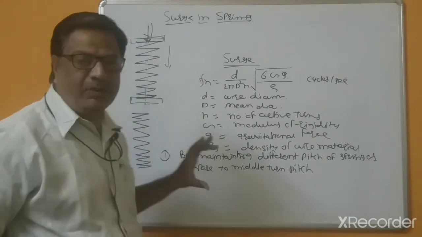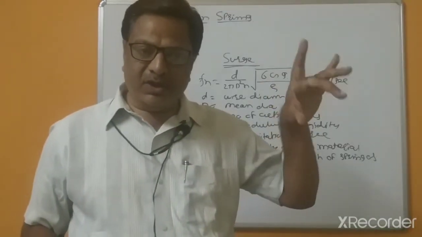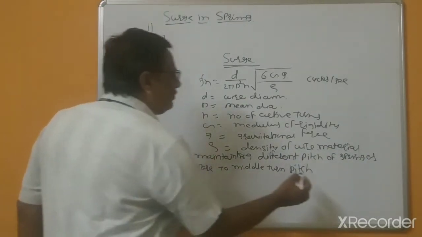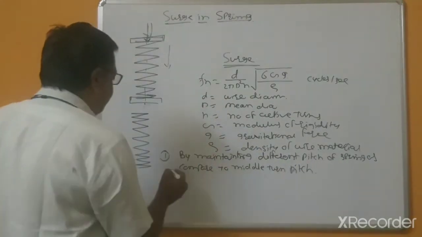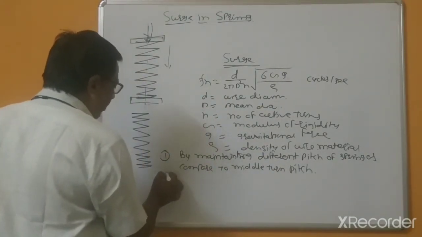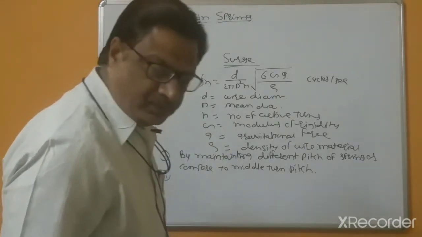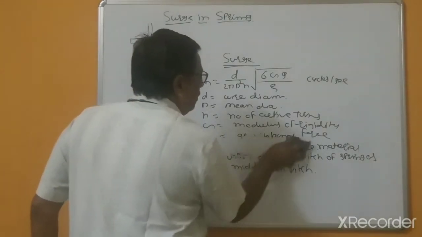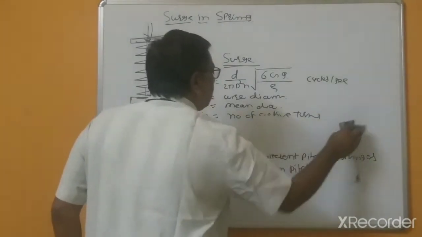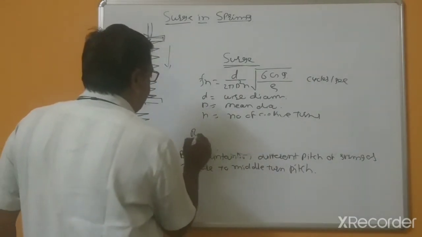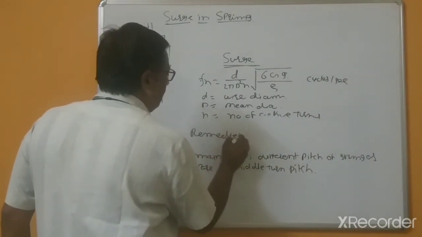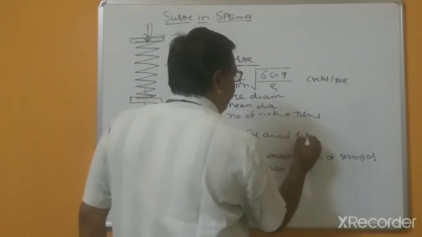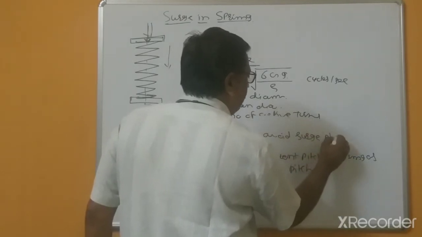Because of the different type of pitch, resonance may not occur in the springs. So this is one, briefly I am writing this, you can refer to such points. So these are the remedies to avoid the surge phenomenon.